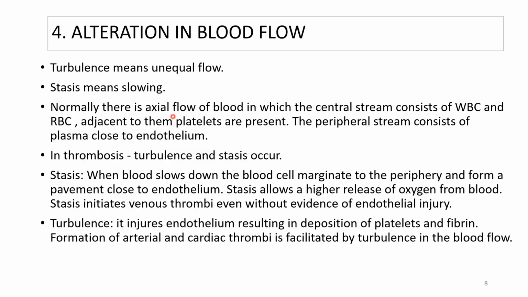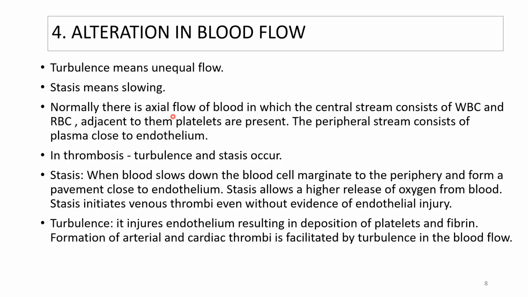They should usually be at the center, but they will marginate to the periphery and form a pavement close to the endothelium. And stasis will allow a higher release of oxygen from the blood. And it initiates venous thrombi even without evidence of endothelial injury. So even if there is no endothelial injury, the stasis of blood may cause venous thrombi.